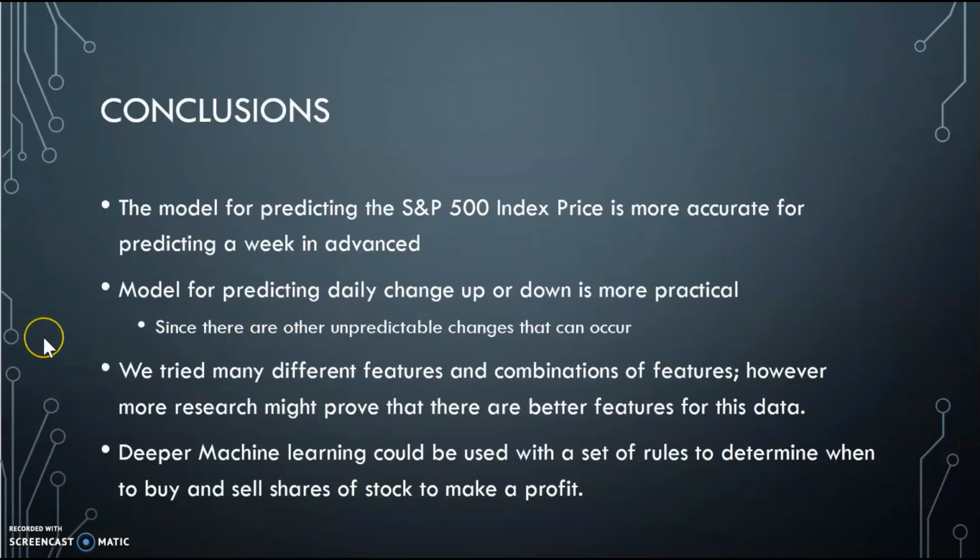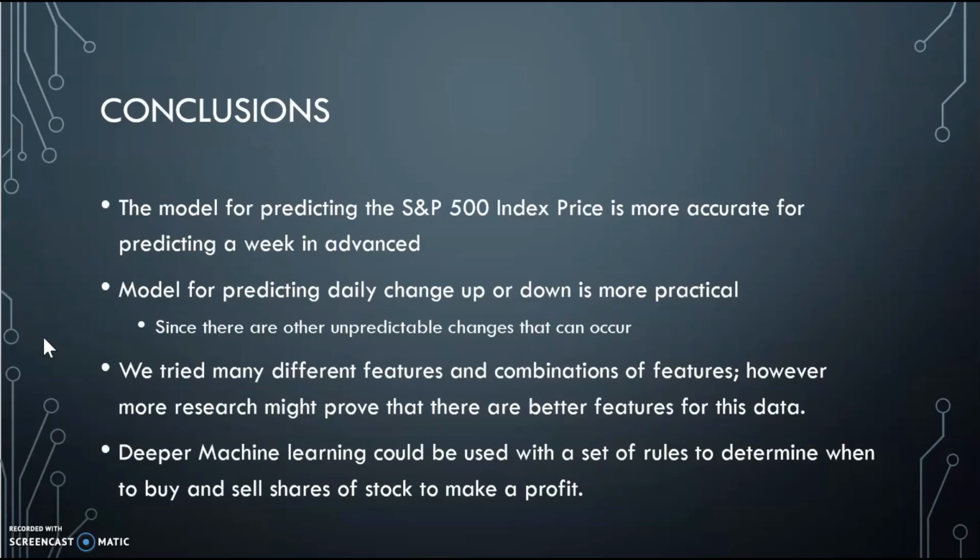So in conclusion, the model for predicting the S&P 500 index is more accurate for predicting a week in advance as opposed to the daily change up or down. However, the daily model, I believe, would be more practical, since the stock market can be so unpredictable, and there are many factors and changes that can occur that can throw off the model.